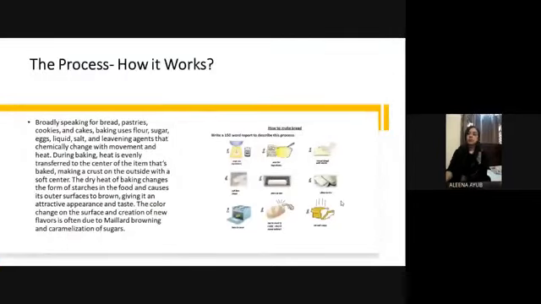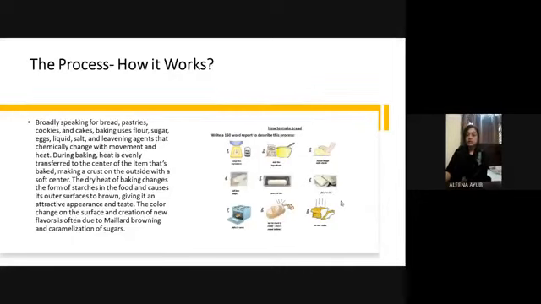So now what's the process, how does it work? Baking, like other food processes and cooking methods, has its own methods, ways, recipes, and ingredients. Like you can see here in the picture, there is the whole process from the ingredients to the finished product. Broadly speaking, for bread, pastries, cookies, and cakes, baking uses flour, sugar, eggs, liquid, salts, and leavening agents that chemically change with movement and heat.